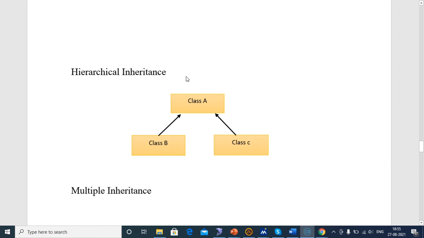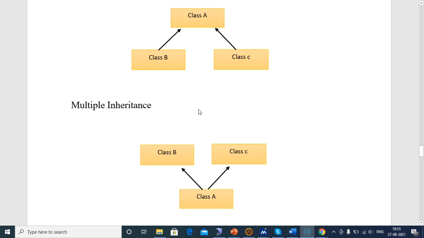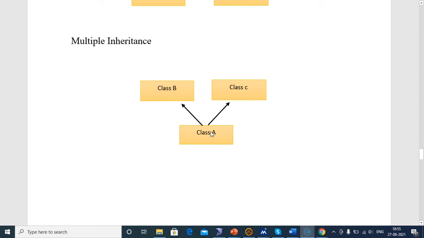Next one is hierarchical inheritance. Hierarchical inheritance means class B and class C have the same parent, and these children inherit all properties from class A. This is hierarchical inheritance. Next, multiple inheritance. Multiple inheritance means there are two parent classes and the two parent classes have one child class. In Java, multiple inheritance is not allowed, because the child class cannot inherit the properties from two parents. So multiple inheritance is not used in Java.